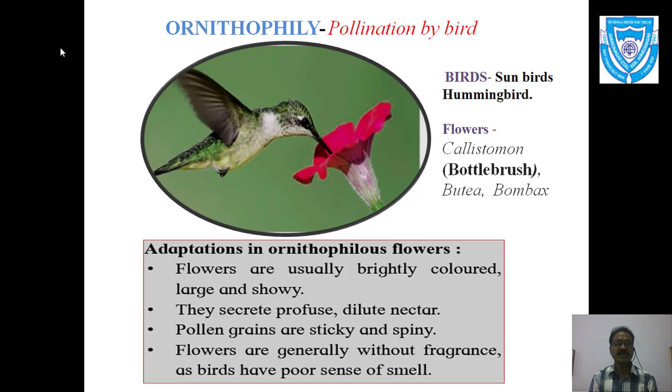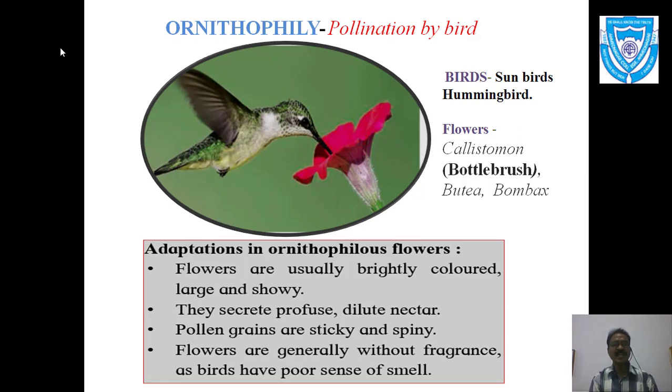Then they have a separate type of adaptation in their internal parts, that is they secrete profuse dilute nectar. That means the nectar is in a liquid form, dilute, so that the birds can easily suck this nectar through their beak, and the beak acts just like capillary action, sucking the dilute nectar. Hence it is easy for the birds, and this is the adaptation as per the requirement for bird pollination.